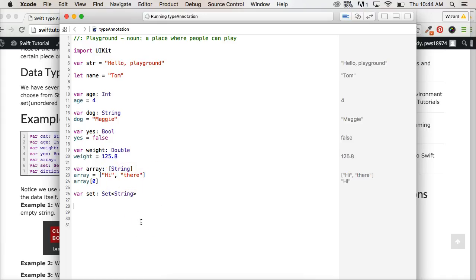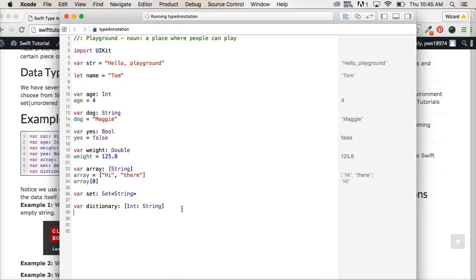We can also do dictionary. Now you use dictionaries a lot, so dictionary. Probably spelled that wrong too because I'm having an awful day of spelling. Square brackets, and then we're going to say int, which this first one is the key, and then colon, and then we'll say string, and the second one's the value.